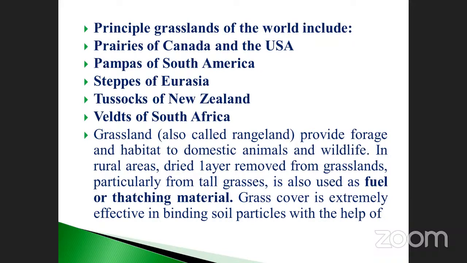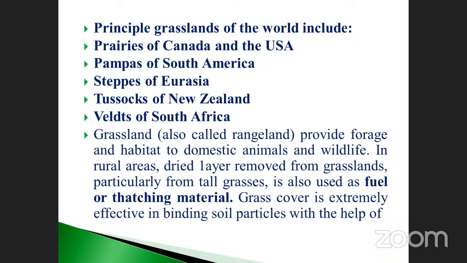Okay, my dear, here you must note it down. I think the steppe is asked so many times. Steppe, pampas, prairie: these three questions were already asked. Just go and check it in an old question paper, three to four years back. These things are present: prairie, pampas, steppes, tussocks, and veldt of South Africa. Sometimes they may ask the question: pampas grassland is present in which one of the following countries? Like that, they may ask the question.